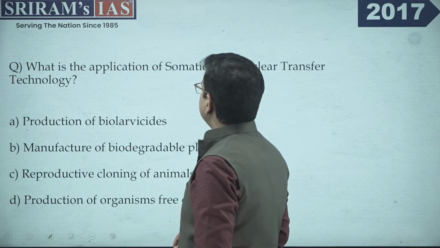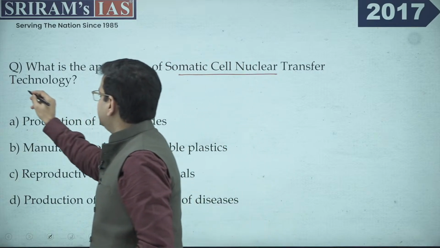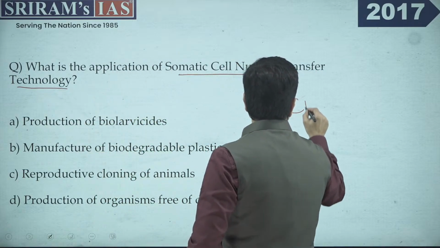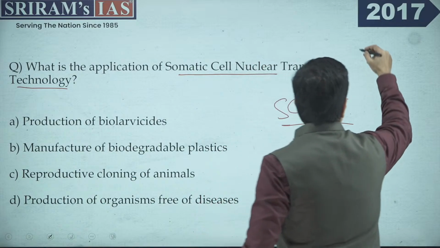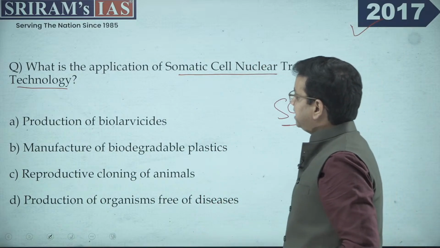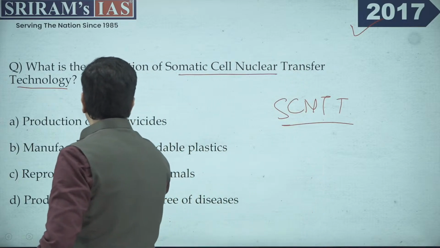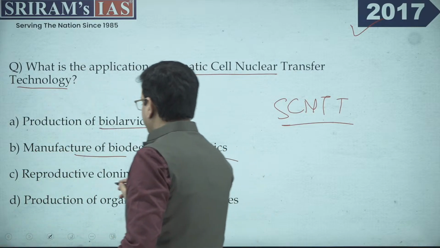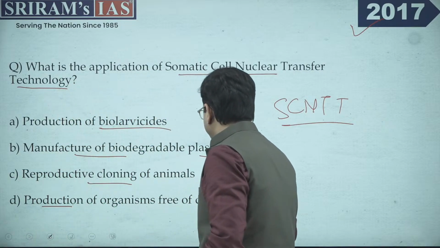Now, the other question is, what is the application of somatic cell nuclear transfer technology? Now, this is again something very important. This is called SCNT, right? This was asked in 2017. So, it is asking what is the application where it can be used. Production of biolarvicides, manufacturing of biodegradable plastics, reproductive cloning of animals, and production of organisms free of diseases.